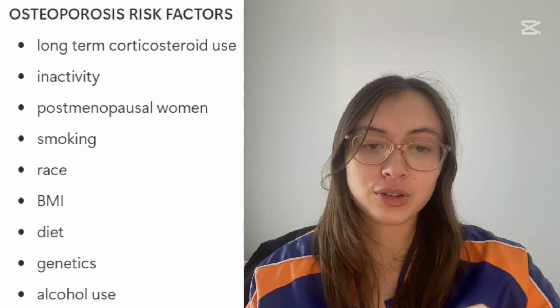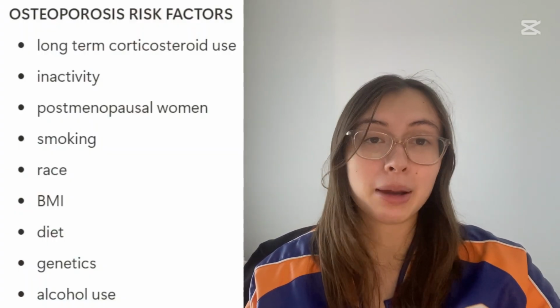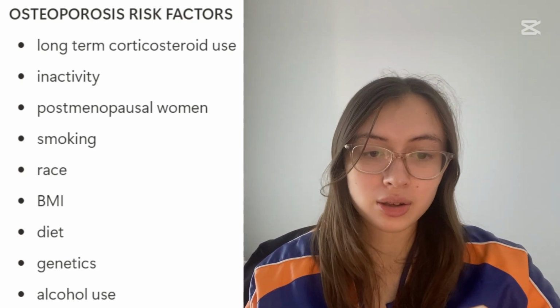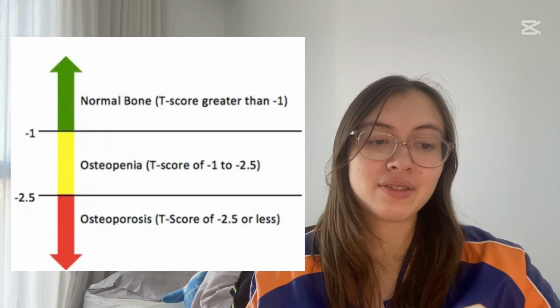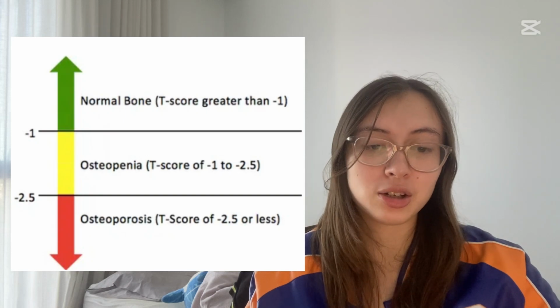Let's look in specifically at osteoporosis for a moment. Osteoporosis is a fairly common condition, and there are a few factors that could increase someone's risk of developing osteoporosis. This includes long-term corticosteroid use, inactivity, being a postmenopausal woman, smoking, race, BMI, diet, genetics, and alcohol use. To diagnose osteoporosis, we use DEXA scans to determine bone mineral density. This is presented as a T-score, with a healthy bone being over -1 and a bone with osteoporosis having -2.5. Different bones are going to be having different T-scores throughout your body.